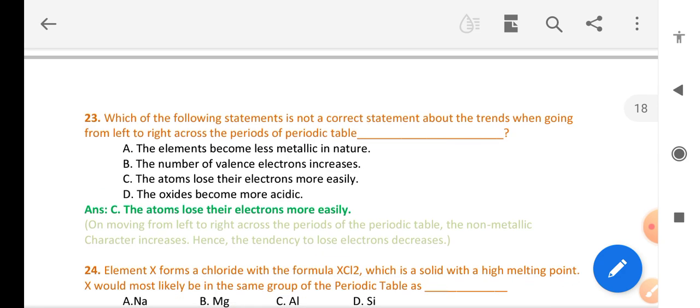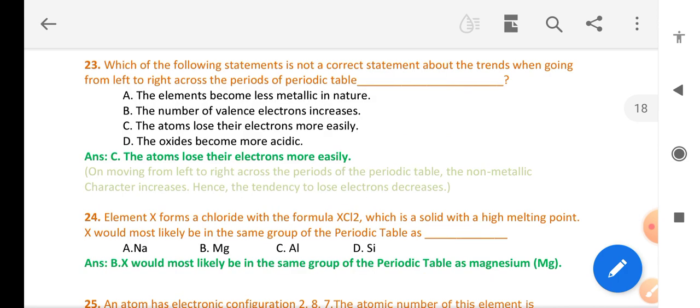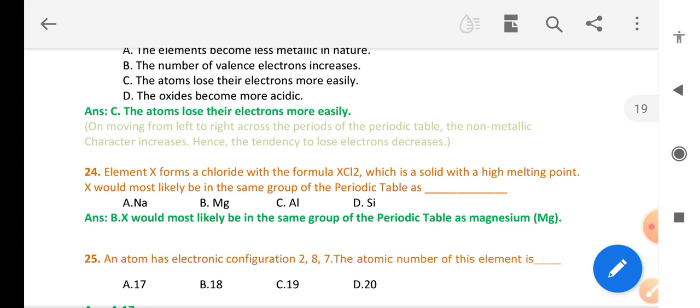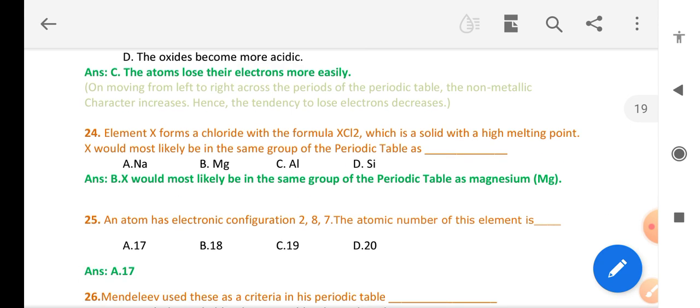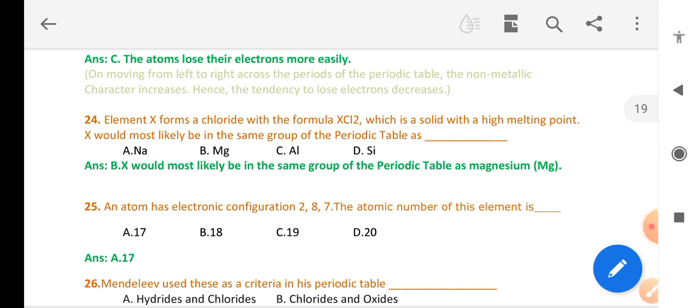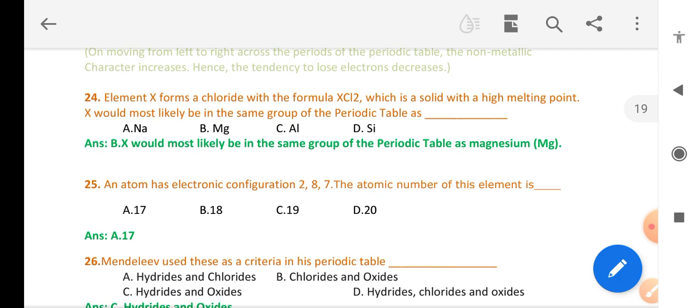Which of the following statements is not correct about trends when going from left to right across the periodic table? The atoms lose their electrons more easily. Element X forms a chloride with the formula XCl2, which is a solid with a high melting point. X would most likely be in the same group of the periodic table as magnesium.